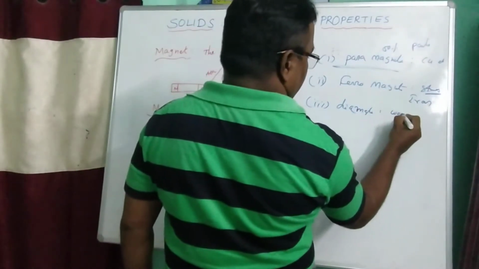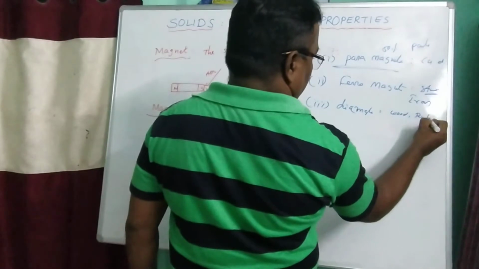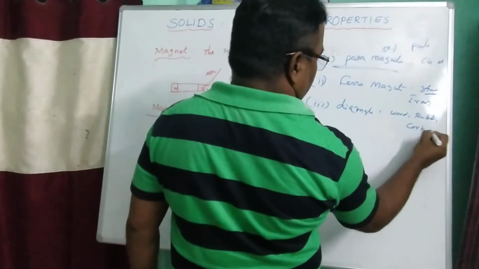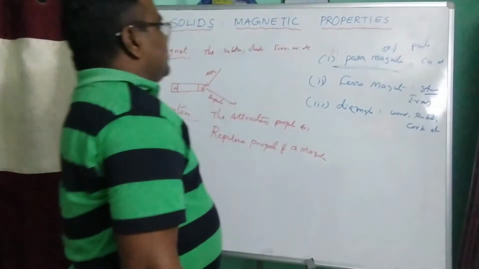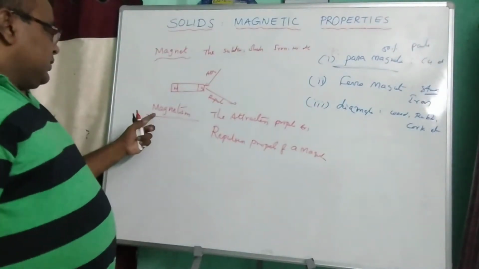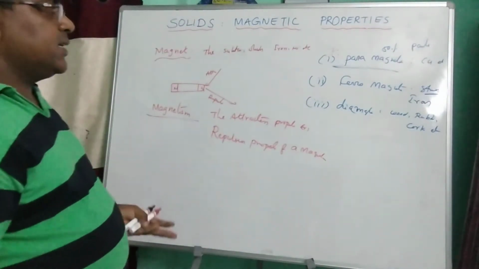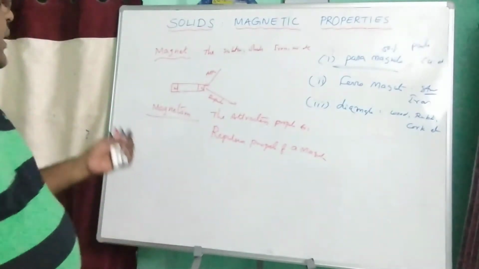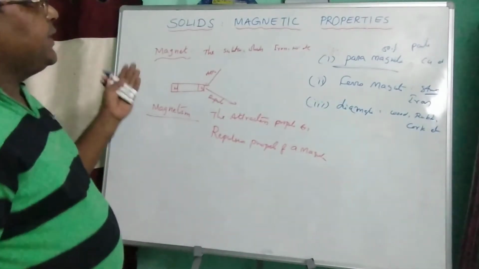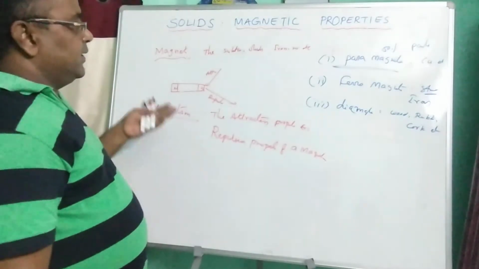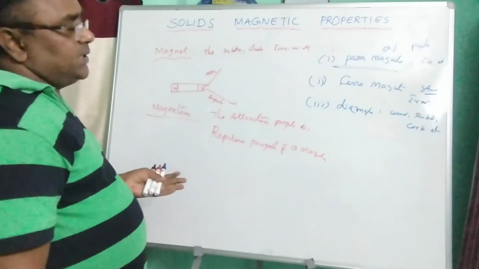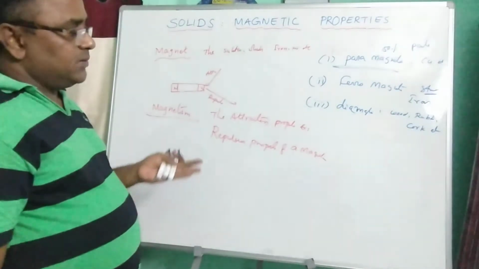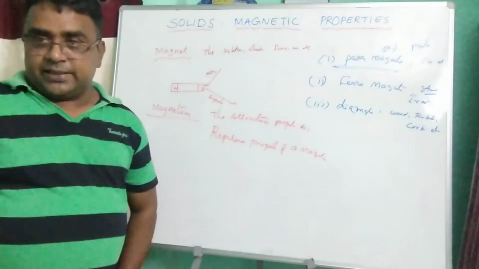For example, wood, rubber, cork, etc. So magnetism has three types: paramagnetism, ferromagnetism and diamagnetism. Solids exhibit these three types of magnetic properties.